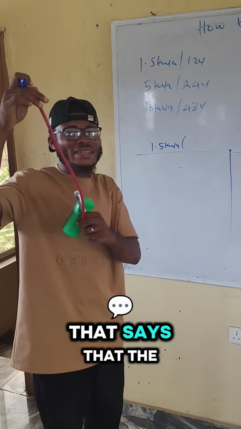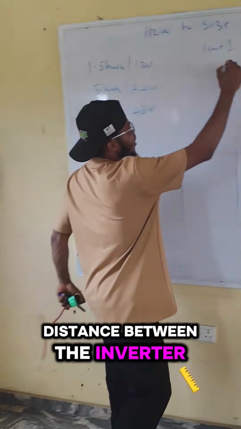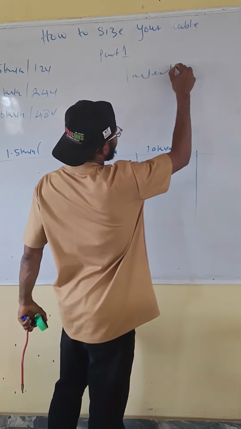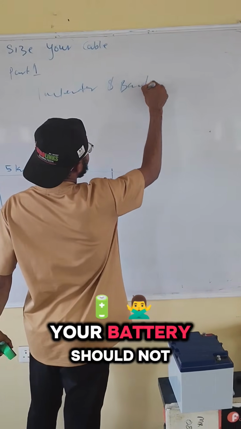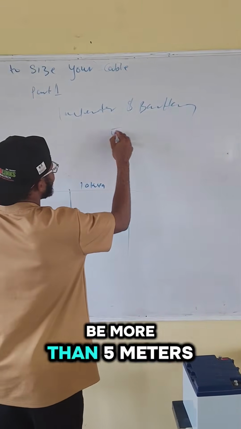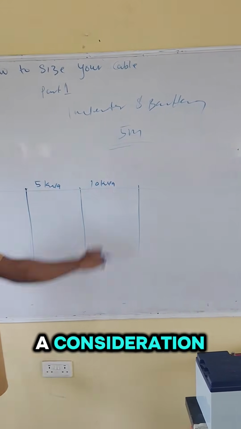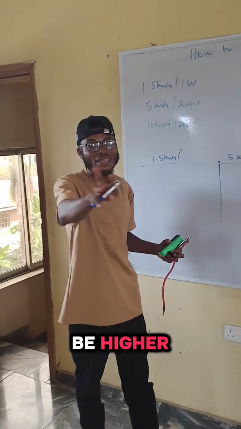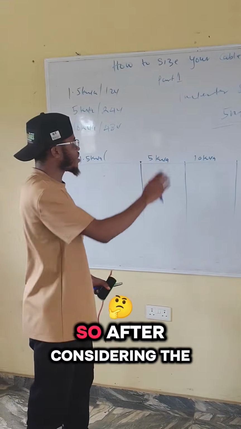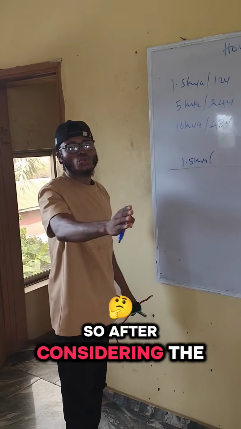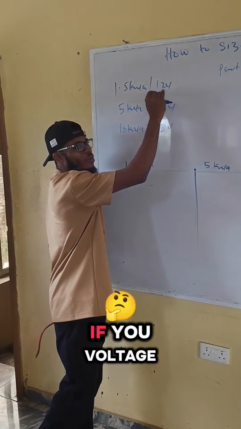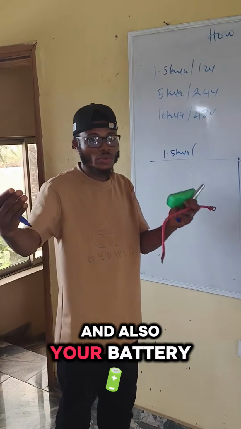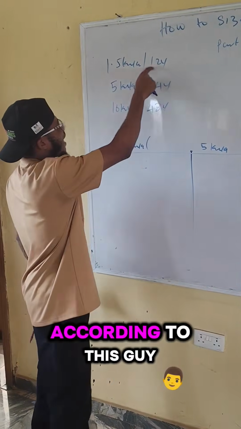Today, we are going to determine the size of the cable that will be able to charge this. There is a rule that says the distance between your inverter and your battery should not be more than 5 meters. So this should be your consideration. After considering that, the inverter you want to use must have an input voltage, and your battery connection ought to be according to it.